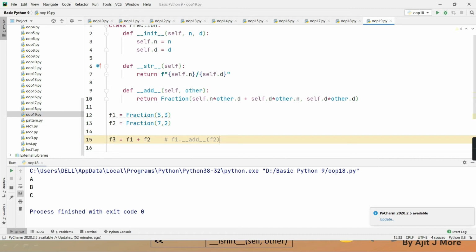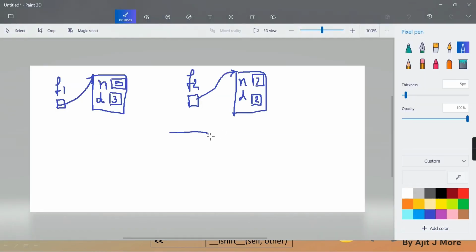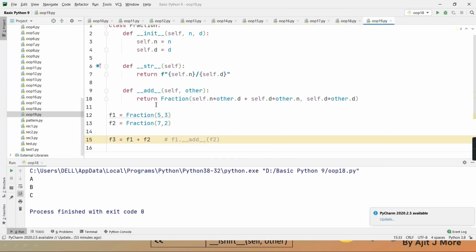Yes, sir. Yes. Now tell me, who is self, who is other? F1 is self and F2 is other. Now inside this function, is it again creating one temporary fraction object? Is it creating one more temporary fraction object?